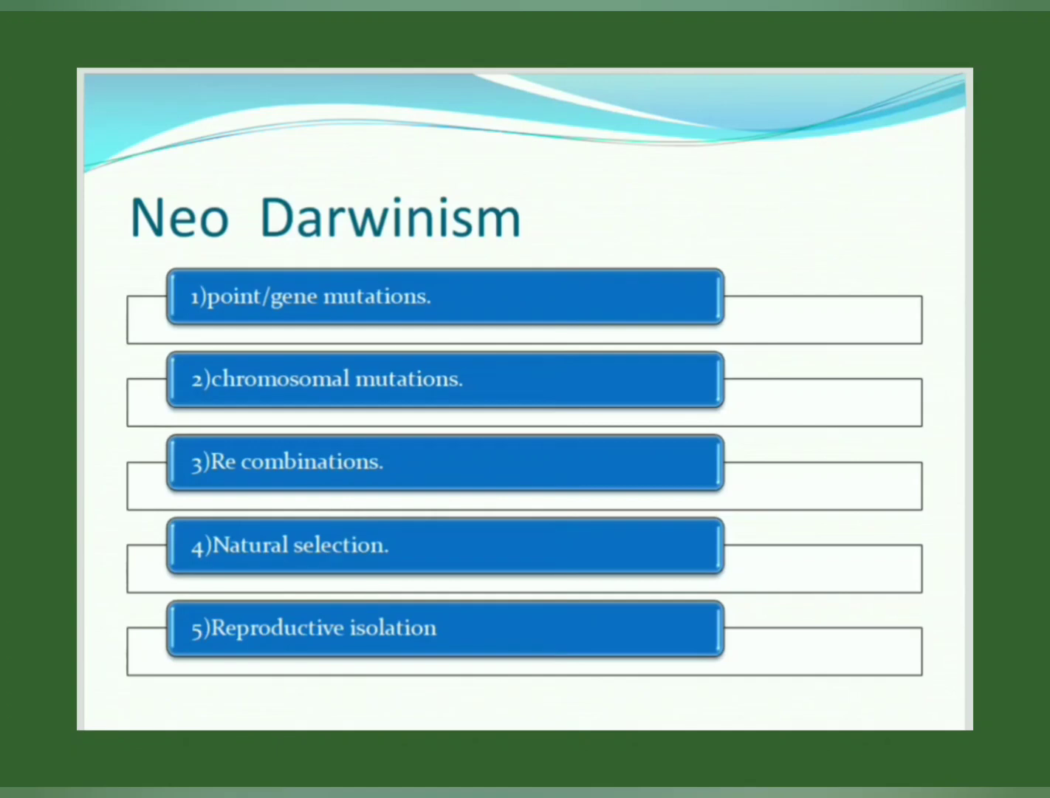Sickle cell anemia is the example. In chromosomal mutations, changes take place in the chromosomal structure, addition or deletion of the arms. Next, recombination, which takes place in meiosis 2, sorry. Next, coming to natural selection, which we just discussed, and reproductive isolation. If the organisms are reproductively isolated, they are separated and do not reproduce, which leads to a new type of organisms. So this is also one of the important factors. These are the factors of NeoDarwinism.